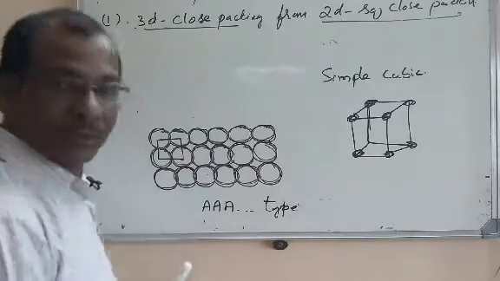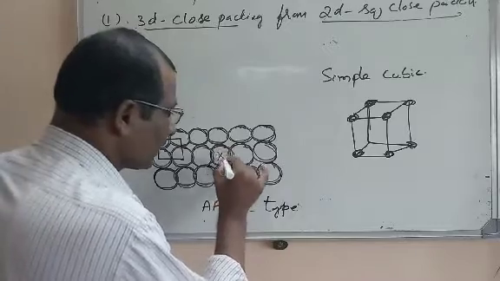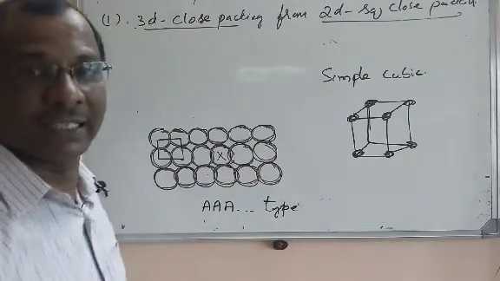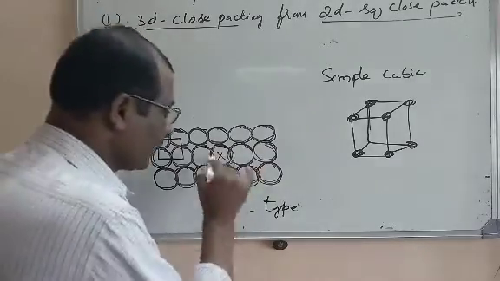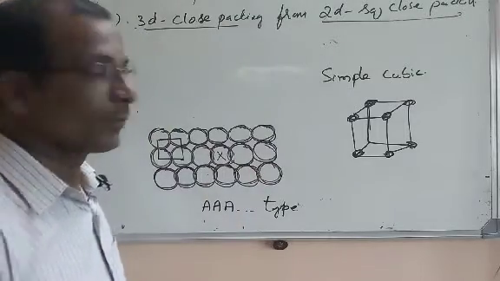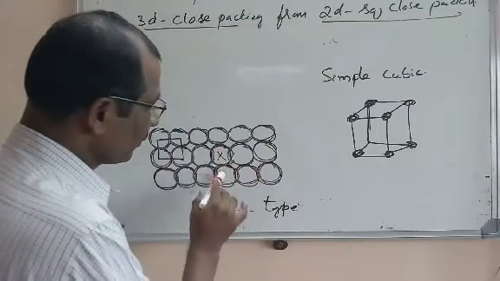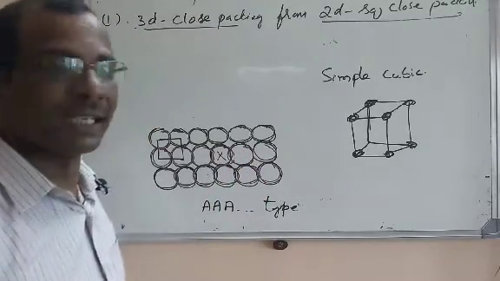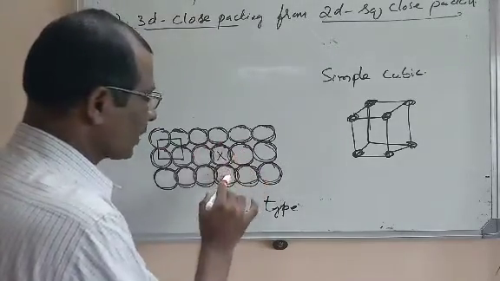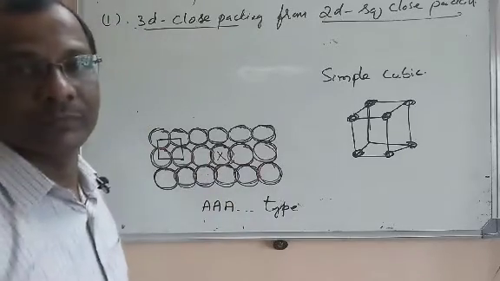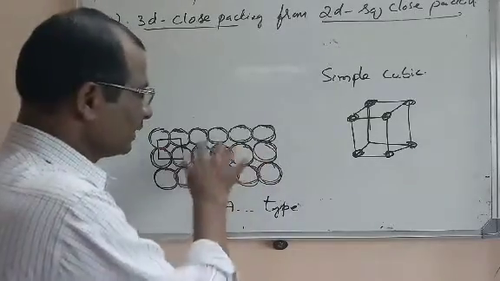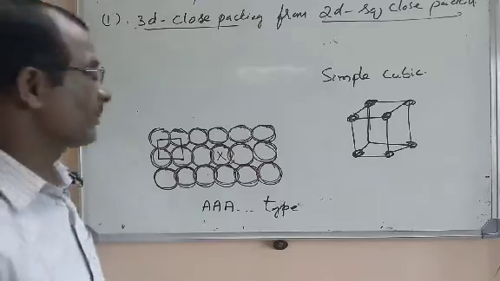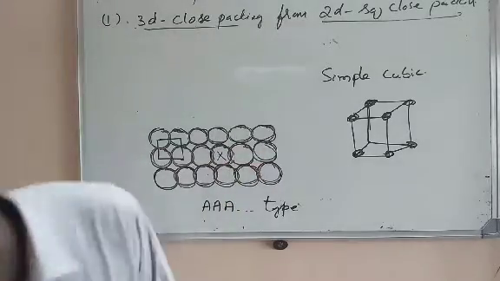To get the coordination number, for example, I have taken one sphere in the second layer. That sphere is in contact with 4 other spheres. I have chosen one sphere from the second layer that is in contact with the 4 other spheres in the same layer. So here it is in contact with 4 spheres. That means nearest neighbors is 4.